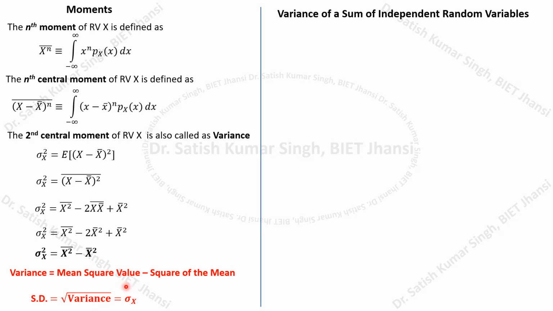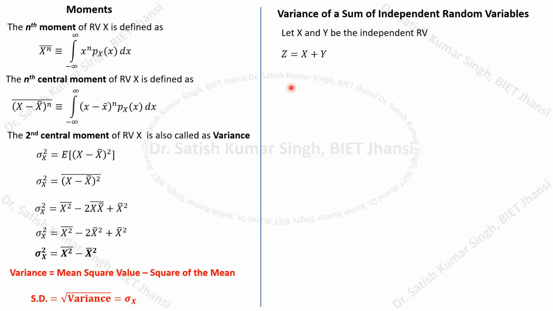Now we have to see what happens if we have independent random variables. If we sum two independent random variables, how do we calculate the variance? Suppose we have two random variables x and y which are independent of each other, and I generate another random variable from these two. Suppose we sum x plus y to generate a third random variable z.